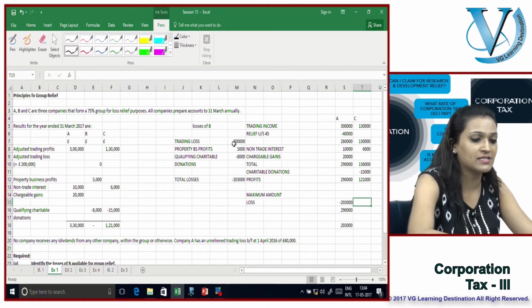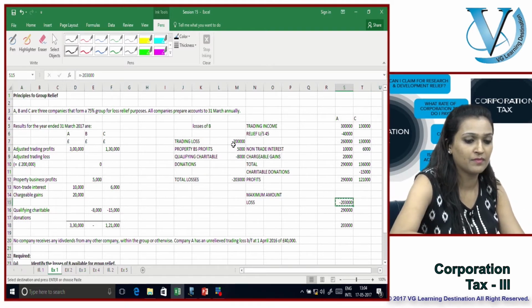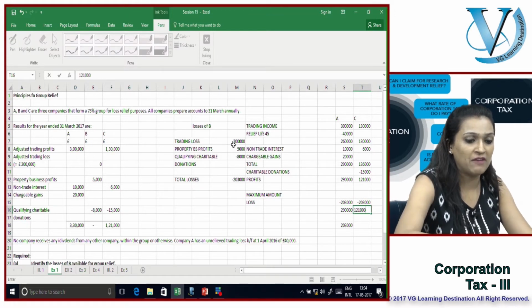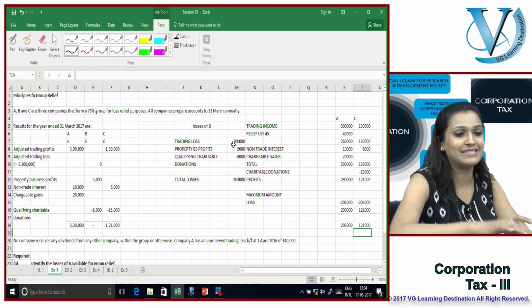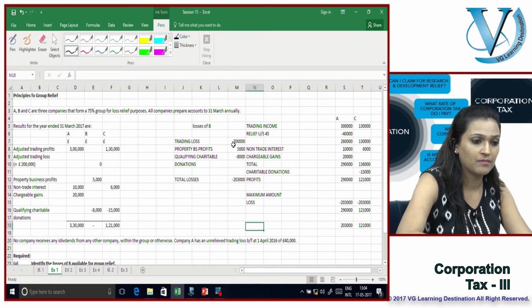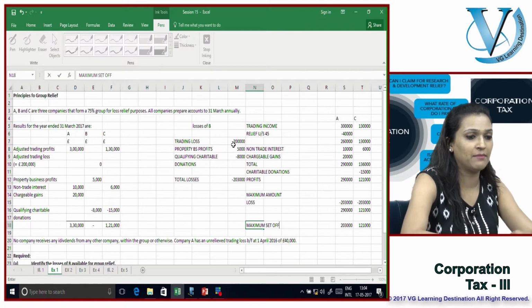From C, the loss is again the same. Profits, however, are 121. So definitely the lower of the two, which is 121. So now amongst these two, that is the maximum set off that there can be.